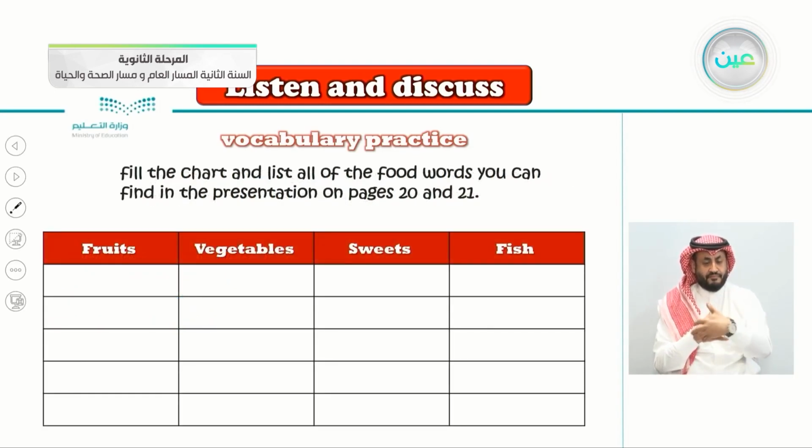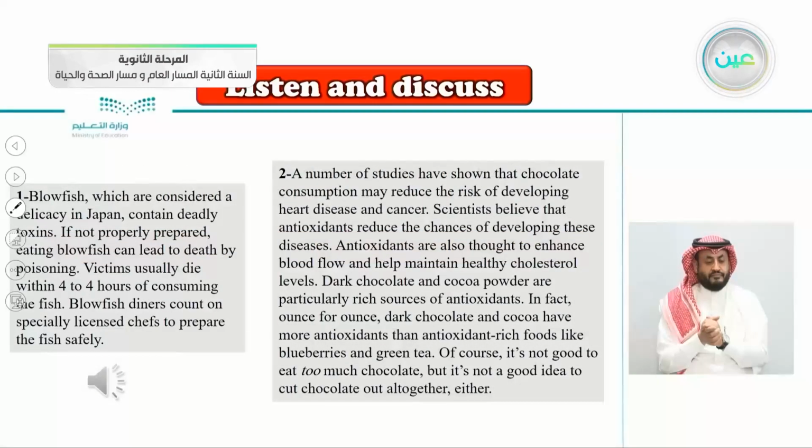So here's a chart also. Fill the chart and list all of the food words you can find in the presentation on pages 20 and 21. So name the fruits, the vegetables, sweets, and fish. Try to come up with all of the words mentioned in the article. To answer this, let's listen to the article again and fill the chart with the correct words.